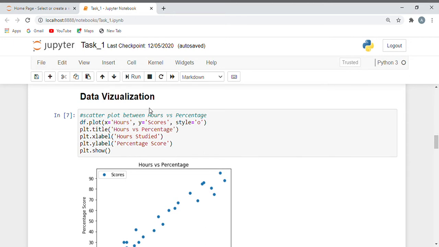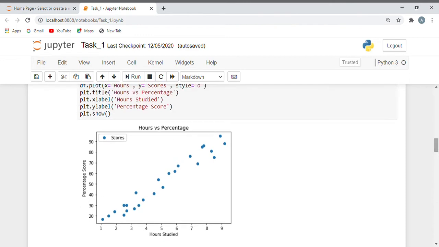Now data visualization. We have plotted a scatter plot between study hours versus percentage score. From the above graph, we can clearly see that there is a positive linear relationship between the number of hours studied versus percentage of score.